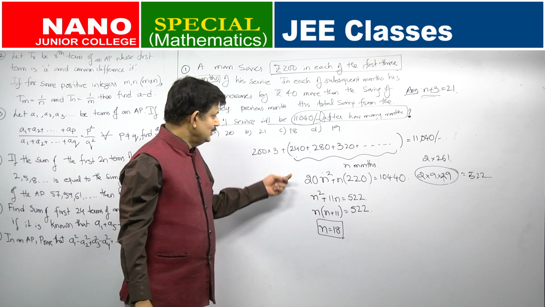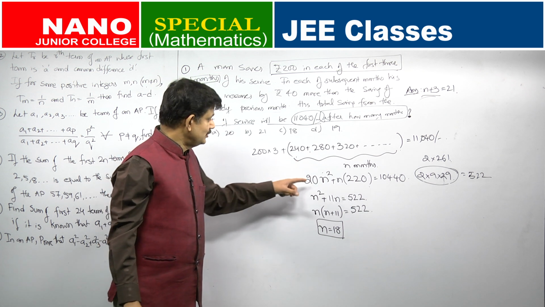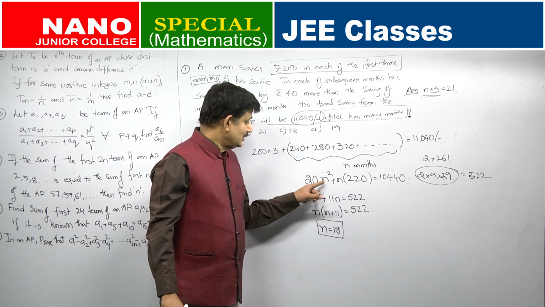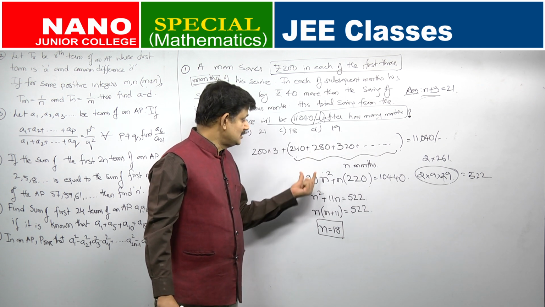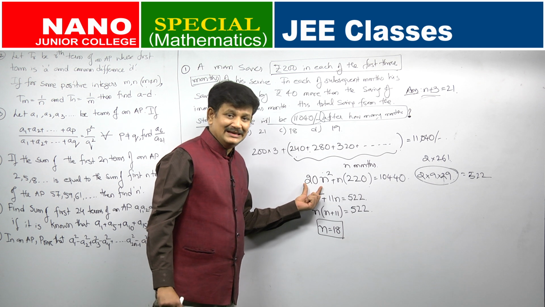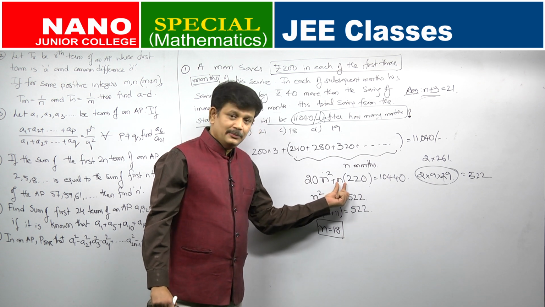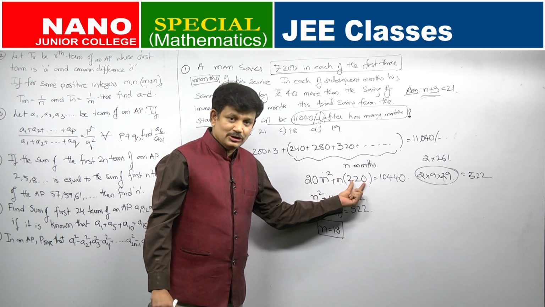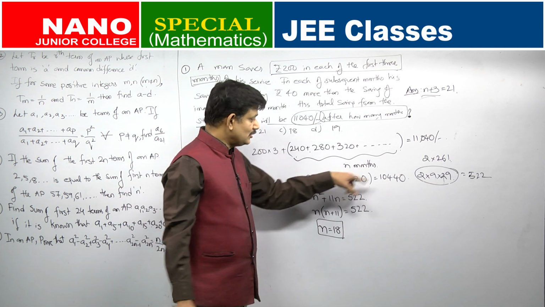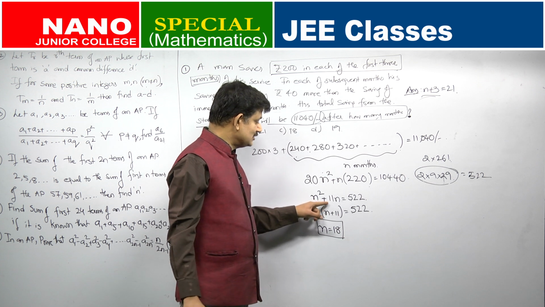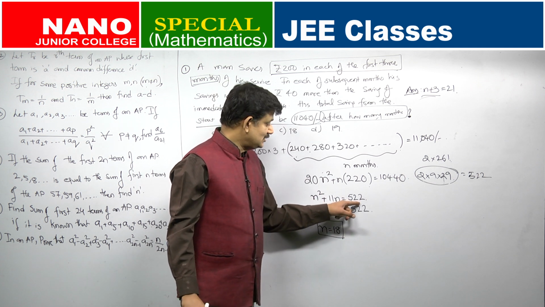So, very easy. Instead of doing all the summation, what you can do is directly write the summation: n square multiplied by d by 2. Common difference of this is how much? d is 40, 40 by 2 is 20, plus n into a minus d by 2, 220. Entire simplification will happen in one line. So, 20 you can get cancelled throughout, you have a quadratic n square plus 11n is equal to 522.